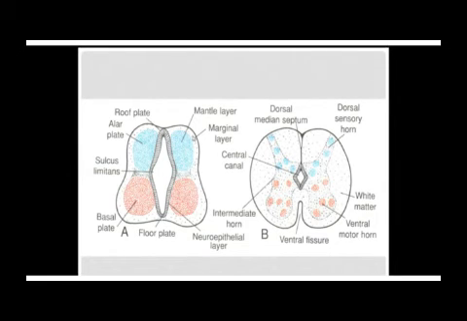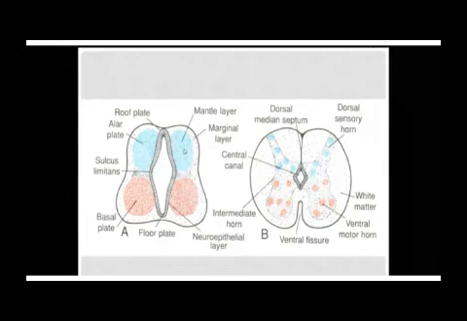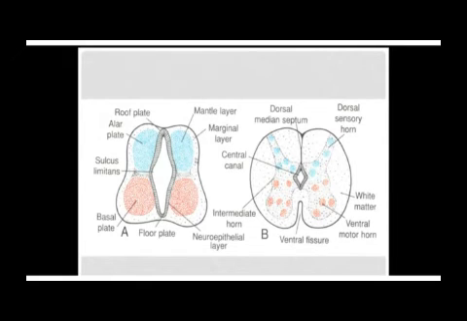That is why this outer layer, because of the myelin sheath or myelinated axons which are in this region, looks white. So the marginal layer contains the axons of the neurons, whose cell bodies are located in the alar plate and the basal plate. So the axons are facing outwards. That is why this region in the marginal layer is white, because it contains axons with a myelin sheath.